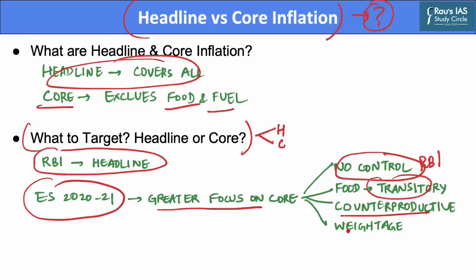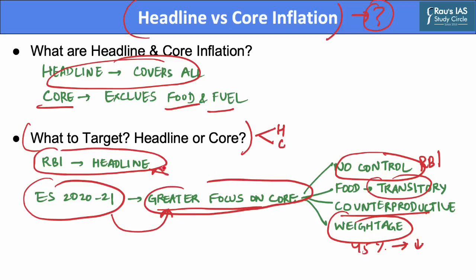The fourth factor is that to measure inflation correctly, the weights assigned to the different categories of commodities should depend upon their share in household expenditure. The higher the share, the higher should be the weightage. The share of food commodities in household expenditure has declined since 2011. Yet, the CPI gives a weightage of almost 45% to food commodities, and this should ideally come down. Thus, the Economic Survey recommends a greater focus on core inflation rather than just headline inflation.